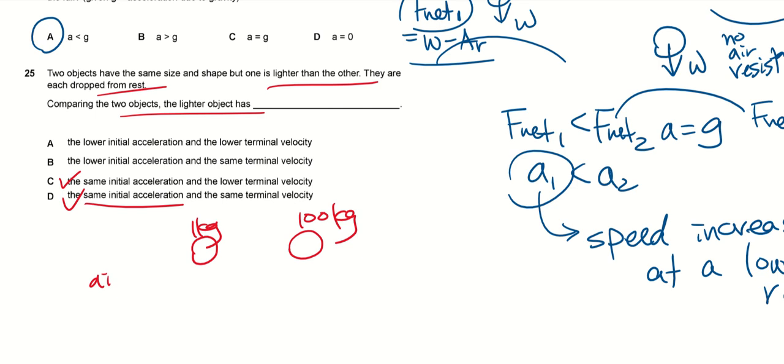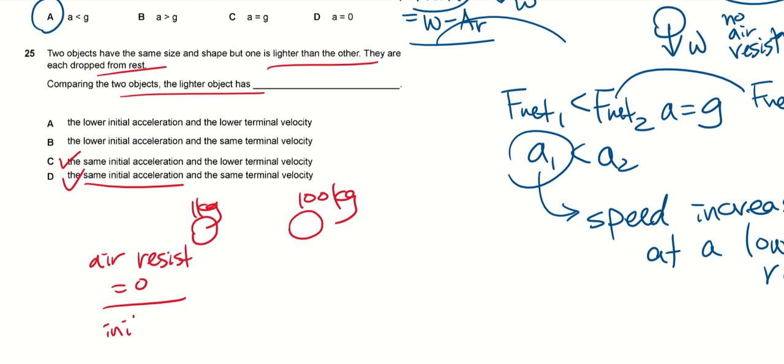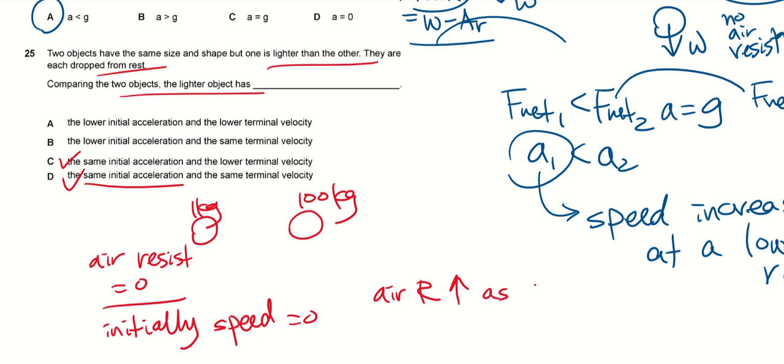Initially, the air resistance is 0. Why is it initially 0, although there's air? Because initially, speed is 0. And just now we talked about air resistance increasing as speed increases.